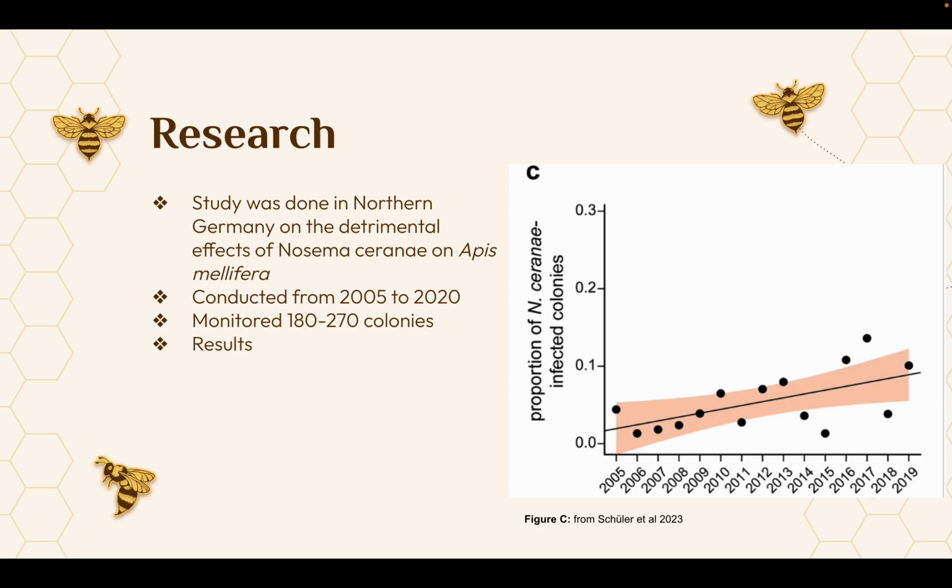So, a study that was done in northern Germany on the detrimental effects of Nosema cerana on Apis mellifera, and it was conducted from 2005 to 2020. It monitored 180 to 170 colonies. Now, when we look at the graph, we see these dots on it, and this represents the proportion of dead colonies. And as you can see, this number just keeps rising and rising, which shows the detrimental effects that is happening. And the regression line that is shown in its 95% confidence interval are highlighted.